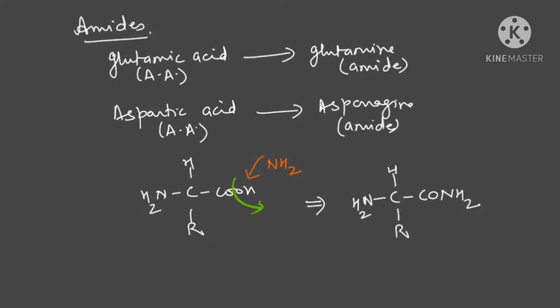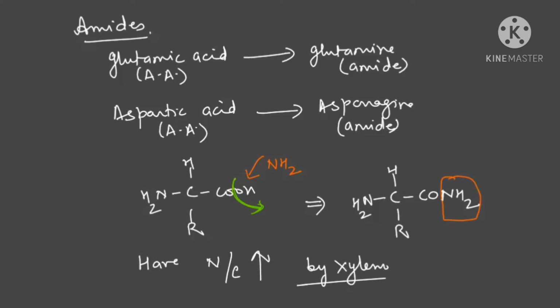You just focus on this part carefully. Hydroxyl part is replaced with the NH2 group. So this is the way amide formation goes on. And amides have a high nitrogen to carbon ratio. Okay, so they are transported by xylem. So transportation is done by xylem.